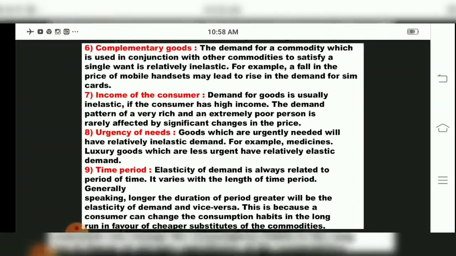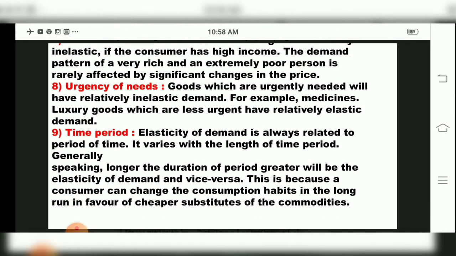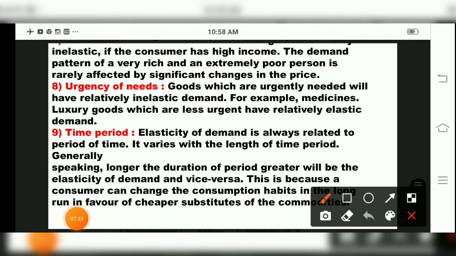Then the ninth one is time period. Elasticity of demand is always related to the period of time, children. It varies with the length of time period. Generally speaking, the longer the duration of the period, the greater will be the elasticity of demand, and vice versa.